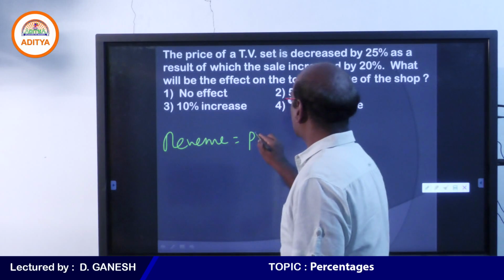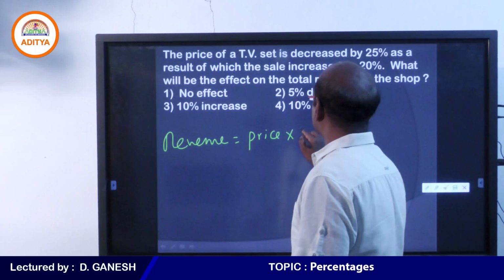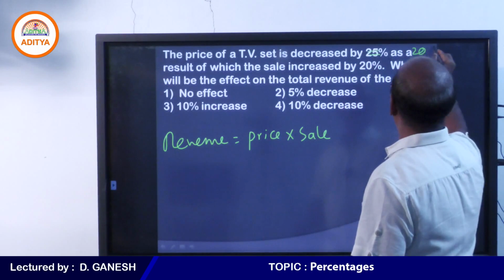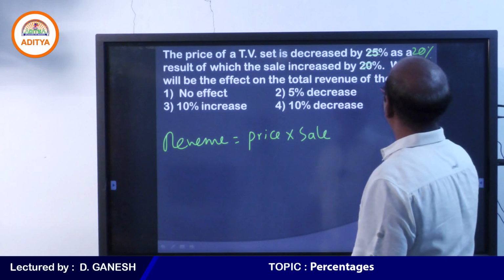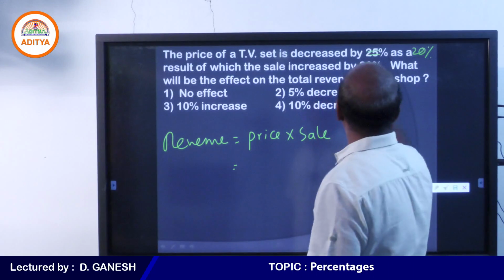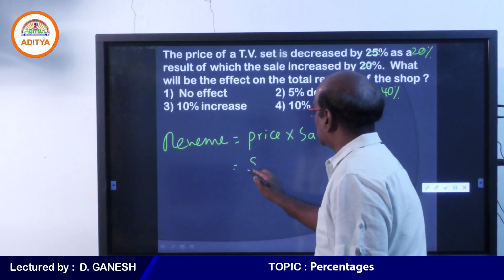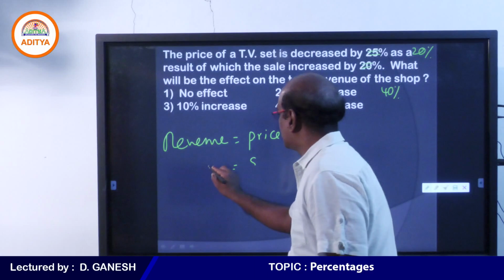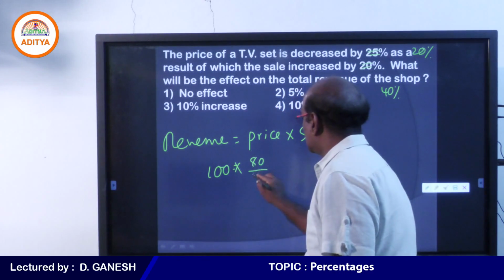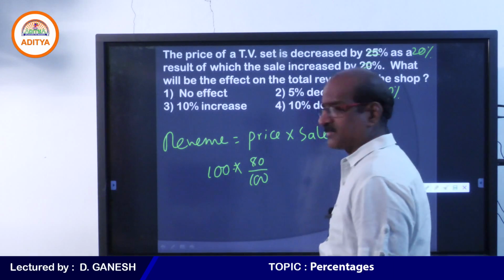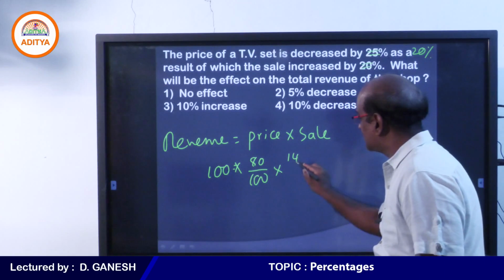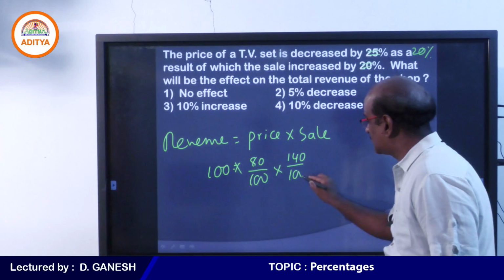Revenue depends on price as well as sale. I gave you that there is a 20% decrease in the price and there is a 40% increase in the sale. So price decreases by 20%, therefore let the revenue be 100. 100 into 80 by 100. The reason for 80 by 100 is price decreases by 20%, sale increases by 40%, therefore 140 by 100.